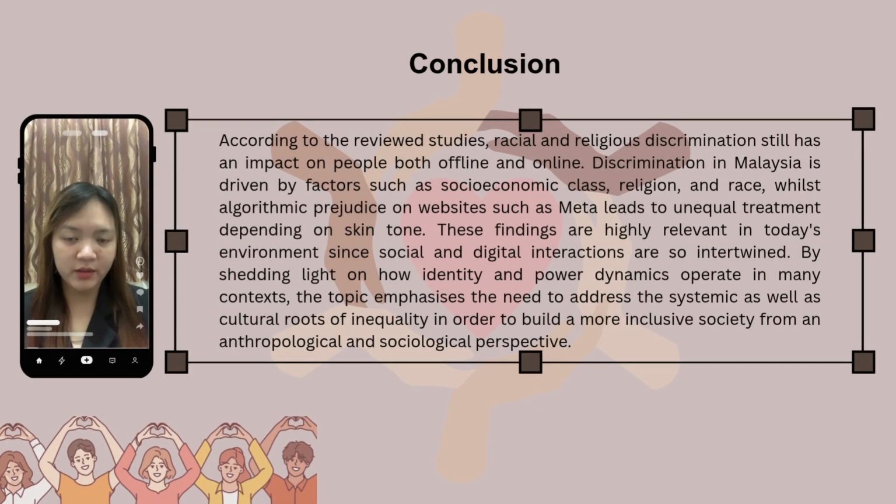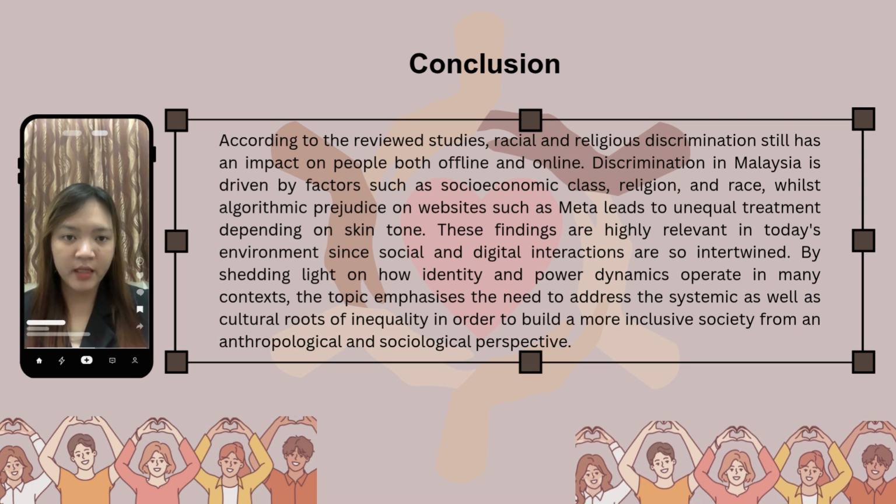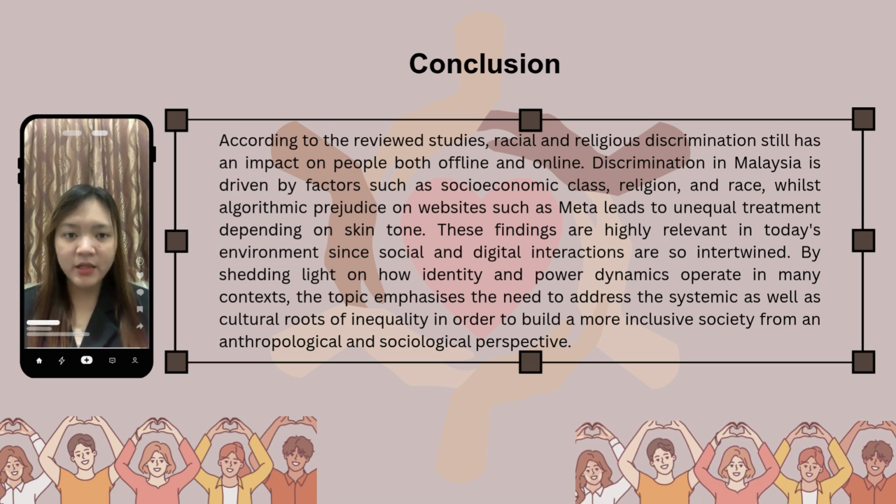To conclude this presentation, racial and religious discrimination still have an impact on people both offline and online. Discrimination in Malaysia is driven by factors such as socio-economic class, religion, and race. Algorithmic prejudice on websites such as Meta leads to unequal treatment depending on skin tone. These findings are highly relevant to today's environment since social and digital interaction are so intertwined. By shedding light on how identity and power dynamics operate in many contexts, the topic emphasizes the need to root out inequality in order to build a more inclusive society from an anthropological and sociological perspective.